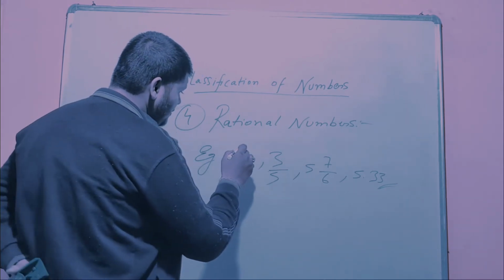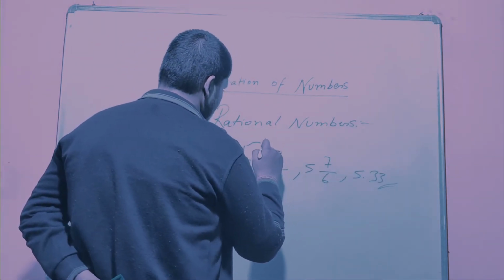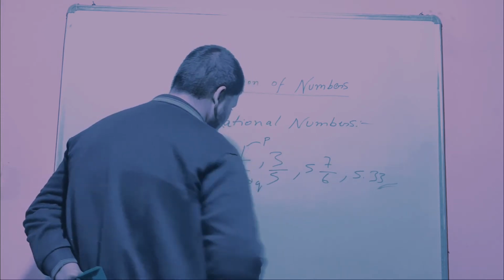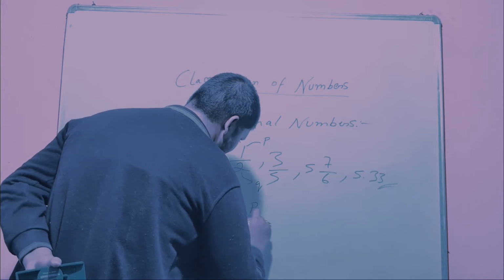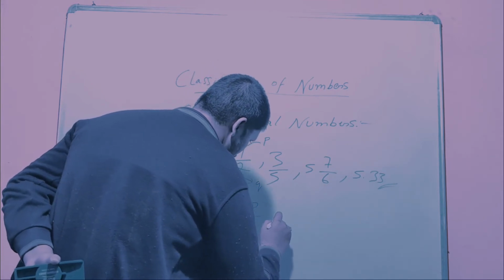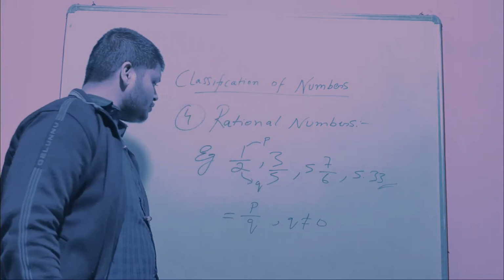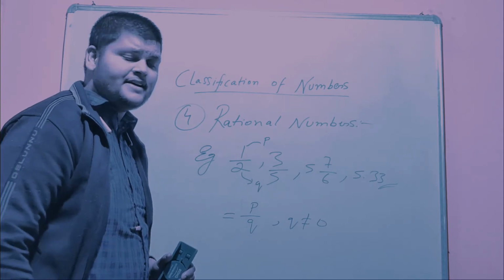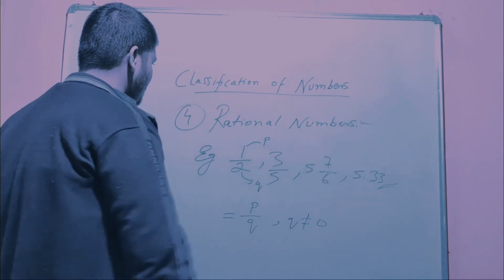P by q: the numerator is called p, and this is the denominator, it is called q. Here we can say that each number will be represented in the fashion of p by q, where q cannot be equal to 0. In that way we can say that the numbers come into the category of a rational number. Okay, are you clear with this rational number?